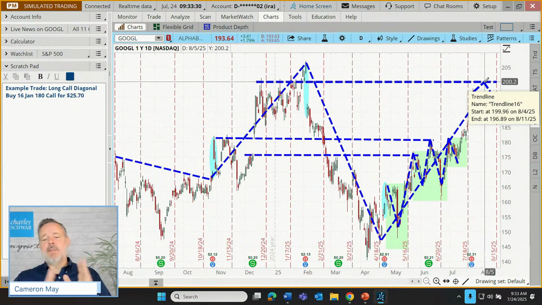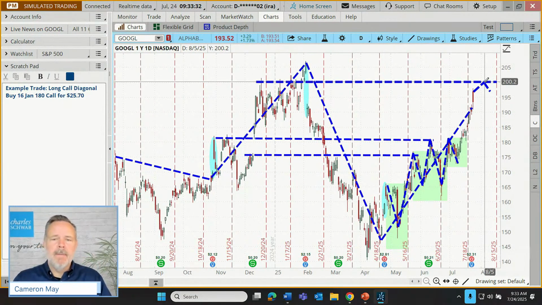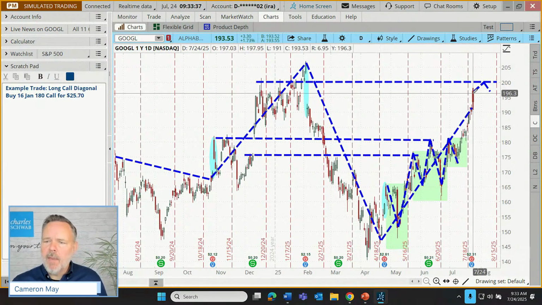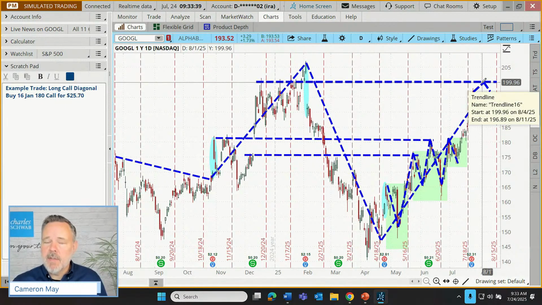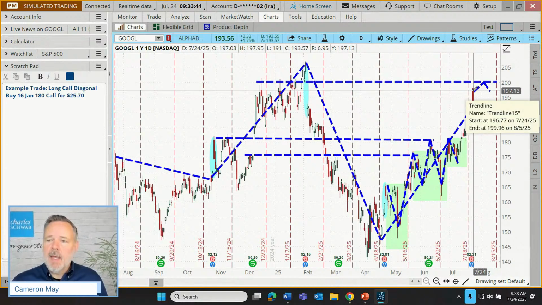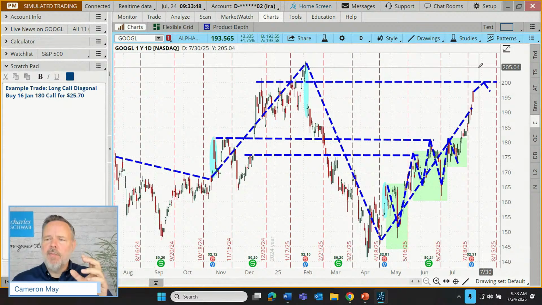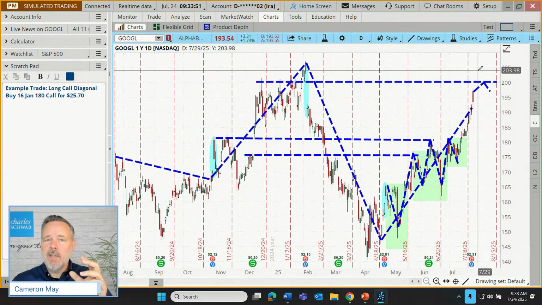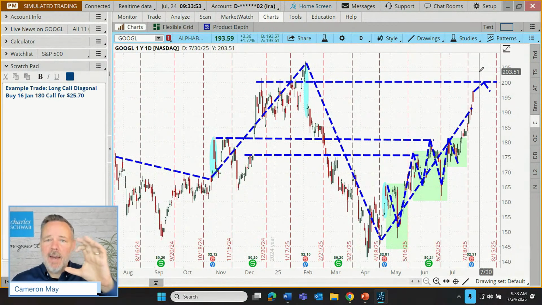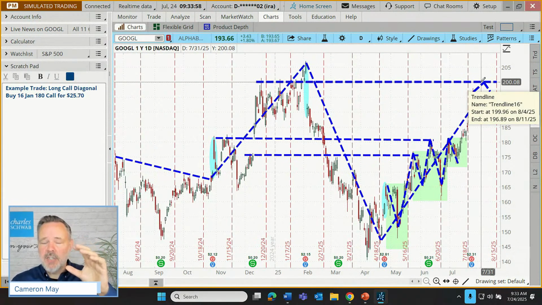Well, now I also said, as sort of a premise here, maybe the trader waits for the price to go up. Other traders may prefer to sell while the price is still some distance below that resistance, because their timing might not be perfect. And in exchange for not getting as big of a premium, let's say we sell the 205 that's up above our resistance. That 205 is further out of the money right now than it would be if we were to wait, and if the stock went up to 200-ish. It's further out of the money. It's not going to be as big a premium.